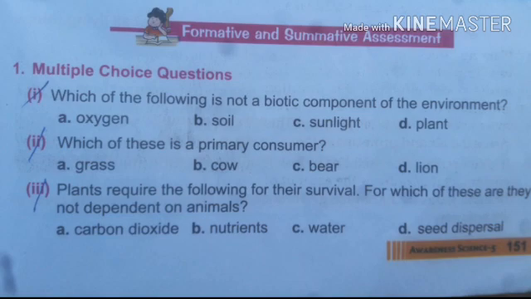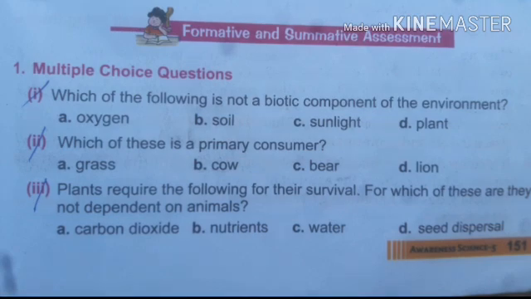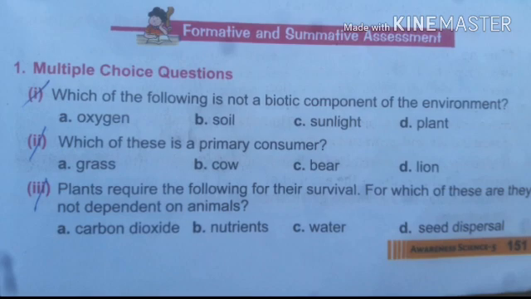The first question: which of the following is a biotic component of the environment? Oxygen, soil, sunlight, plant. Here the option D, plant, is the right answer. Actually, in the question you should remove the word "not".